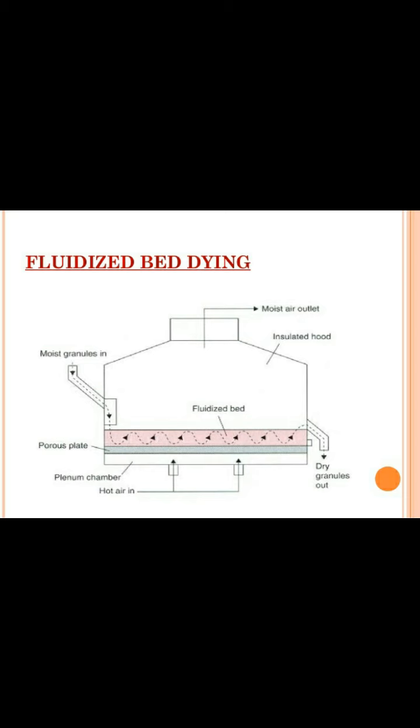Generally at higher air velocity, the grains are in a suspended position. At that time the grains or agricultural product are exposed to heated air and drying is completed by the fluidized bed dryer, and excess air is exhausted through the exhaust system.